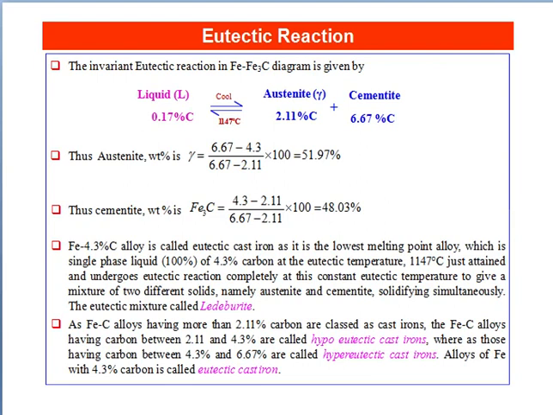Iron carbon alloys having more than 2.11% carbon are classed as cast irons. The iron carbon alloys having carbon between 2.11 and 4.3% are called hypoeutectic cast irons, whereas those having carbon between 4.3% and 6.67% are called hypereutectic cast irons. Alloys of iron with 4.3% carbon are called eutectic cast iron.